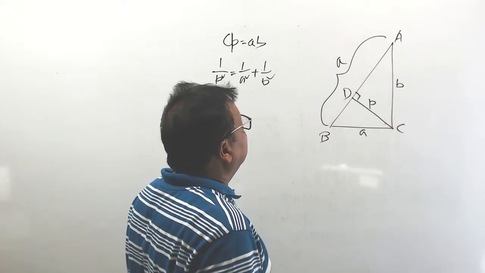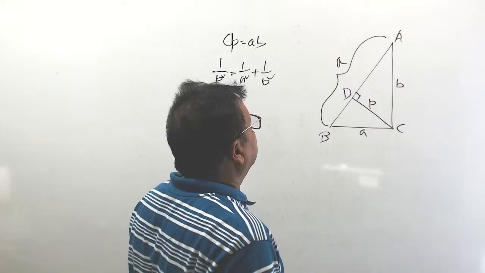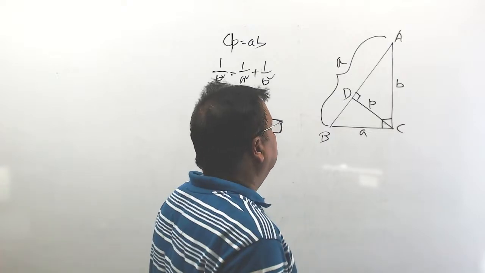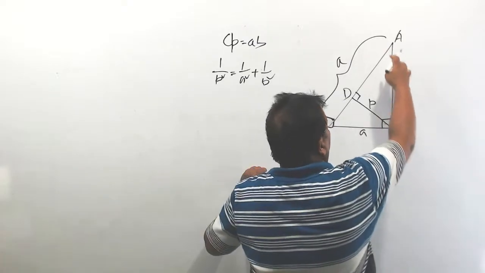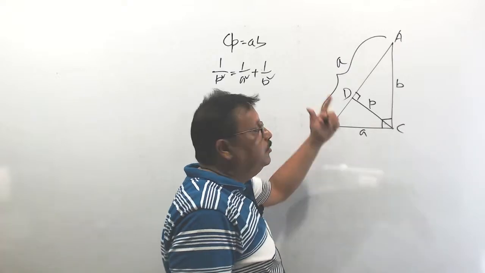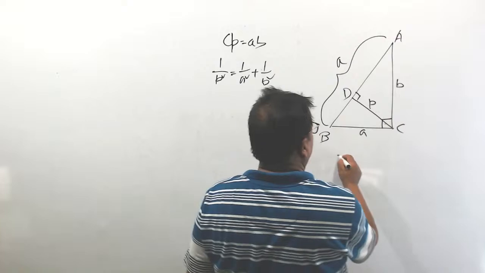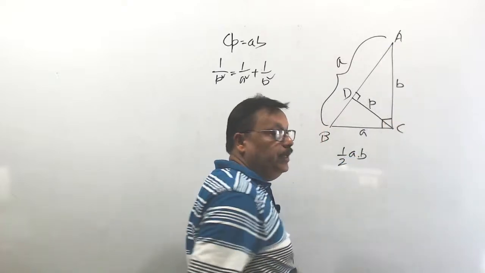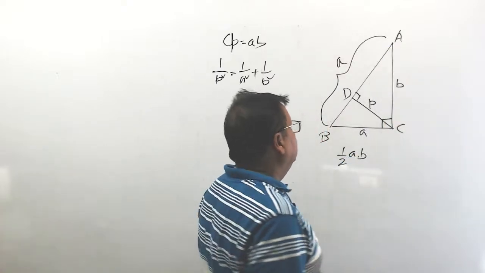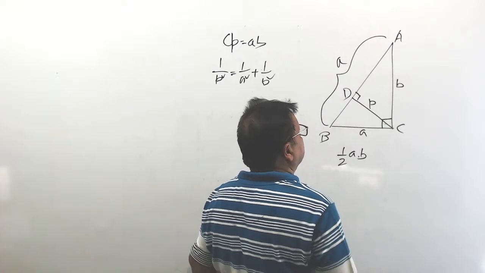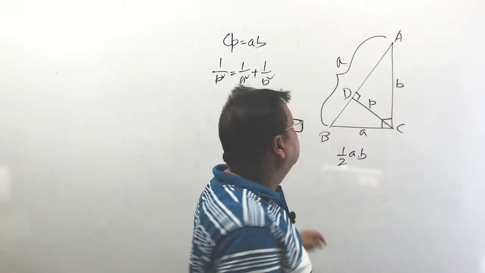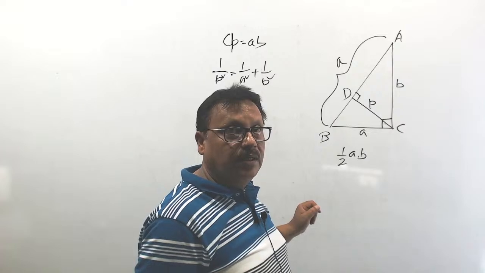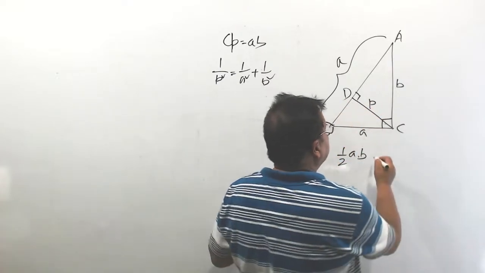Now, first of all, this is a right angle. This is a right angle. Now, this triangle ACB is right angled. So, what is the area of this triangle? Half into base into height. Base means a unit, height means b. Clear? And again, if you rotate the triangle, if you consider AB as the base, then p is the height. Area of the same triangle. Same triangle means the area will be equal.